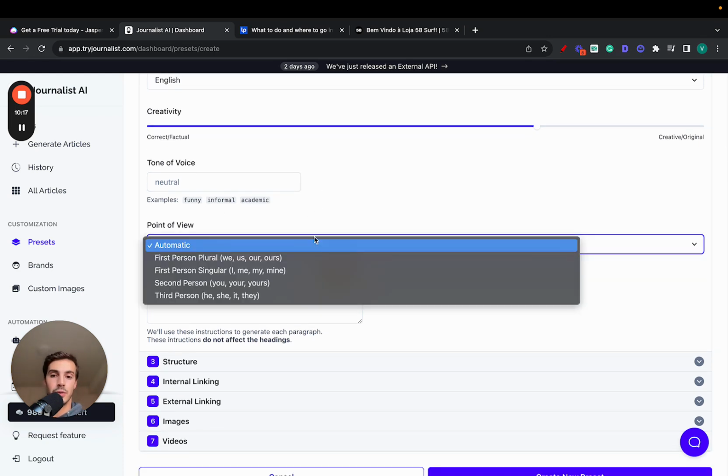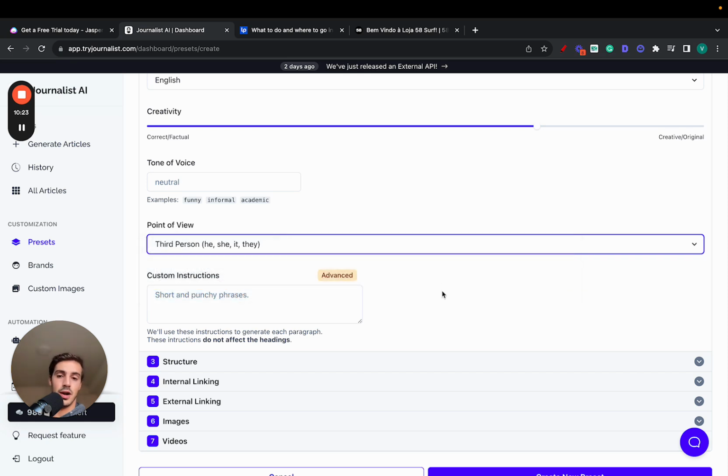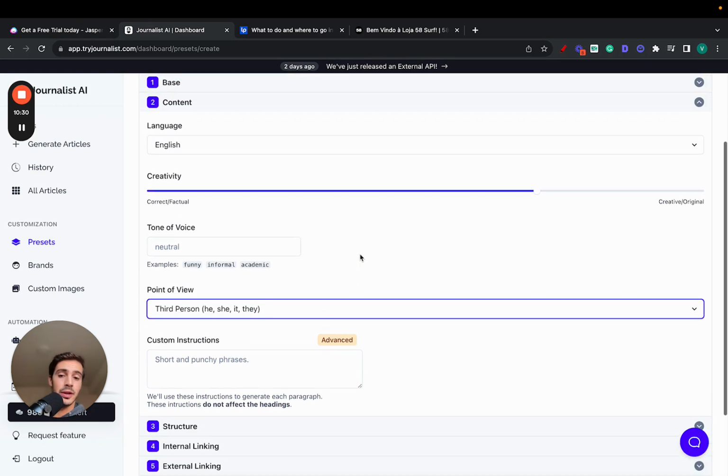Also, with the point of view, right? Do you want the content to be spoken in the first person plural, first person singular, second person, or third person? We give you the ability to choose this right here, and also give it custom instructions, right? This is an advanced feature, which I won't cover right now, but it is extremely, extremely powerful.